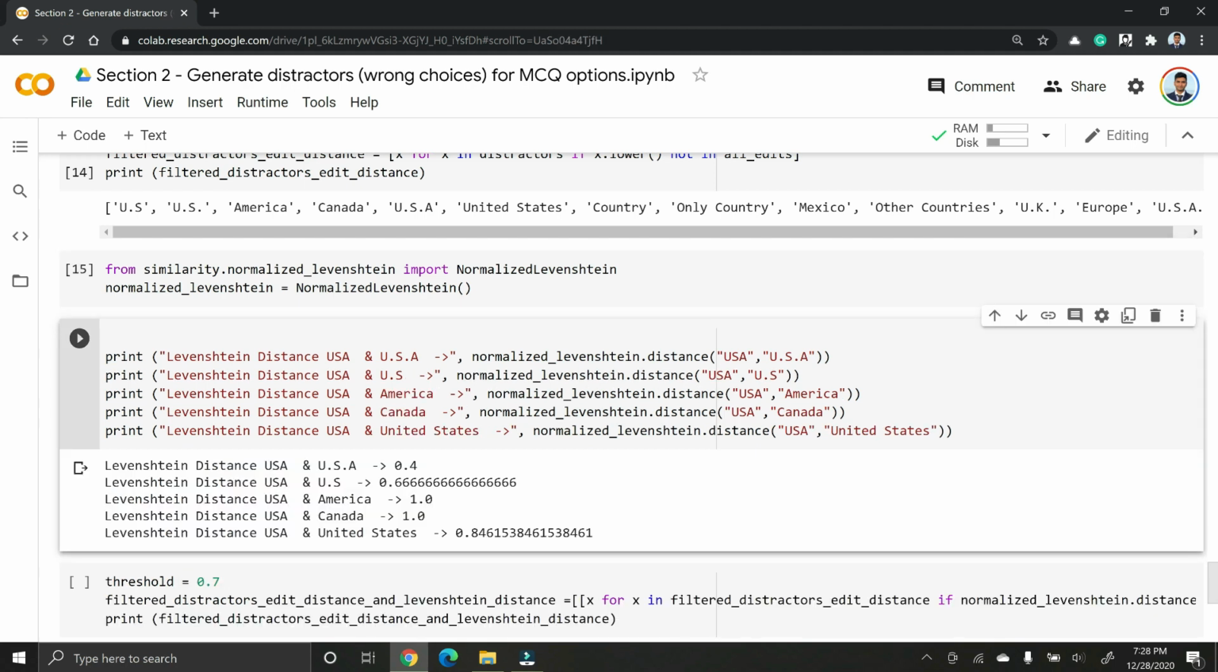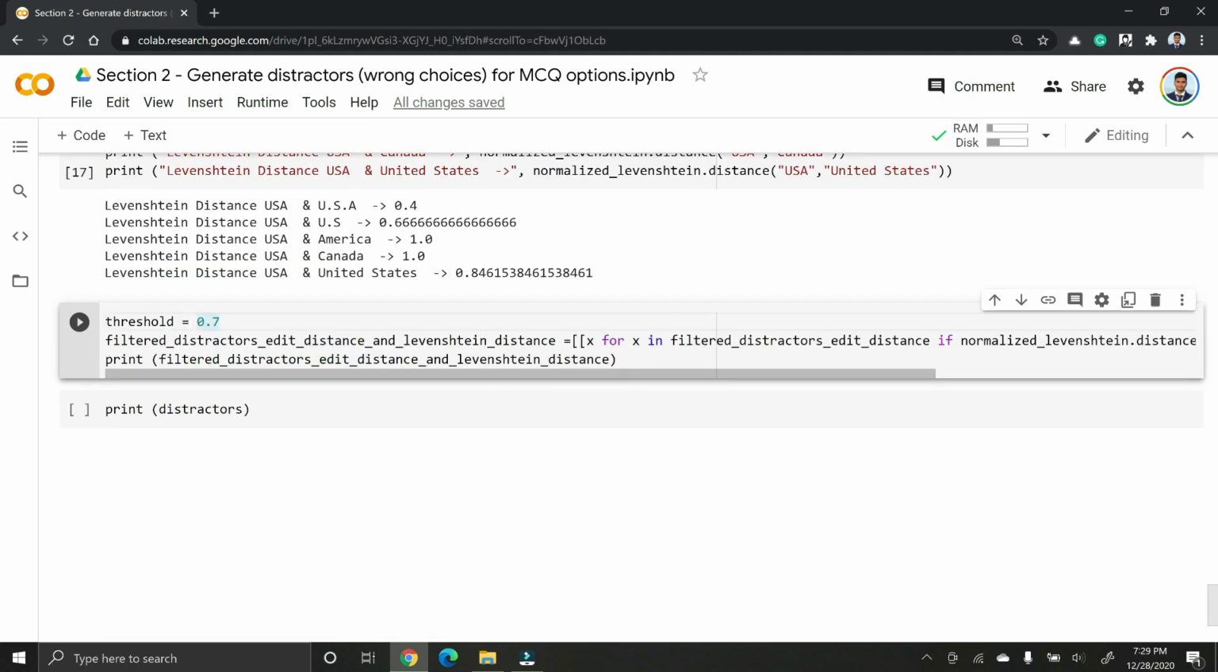So if we run this cell, we see that the normalized Levenshtein distance between USA and u.s.a is 0.4, whereas USA and u.s is 0.6, whereas USA and America is 1.0, USA and Canada is 1.0 and USA and United States is 0.8. We can keep a threshold and filter those words that have normalized Levenshtein distance below that threshold.